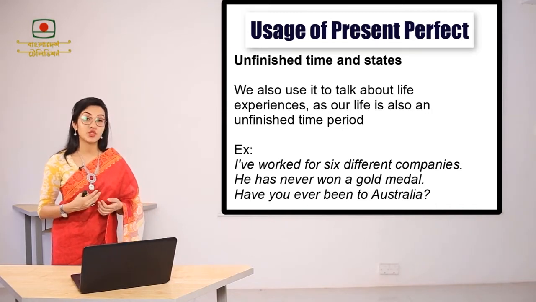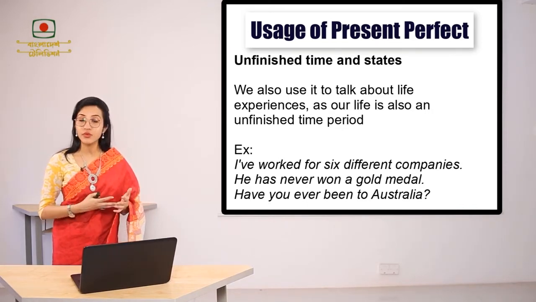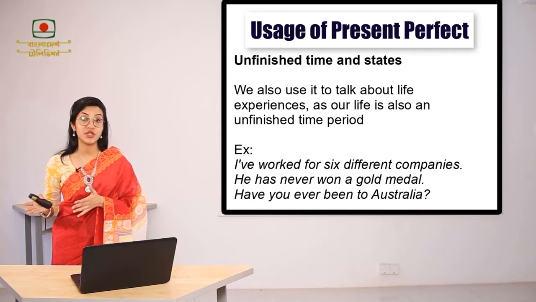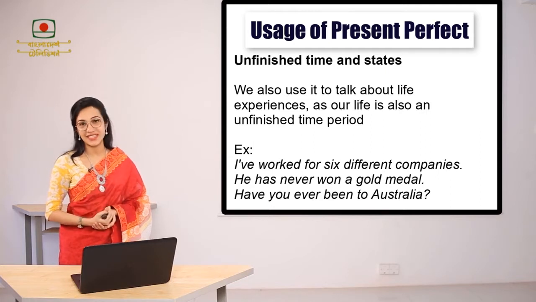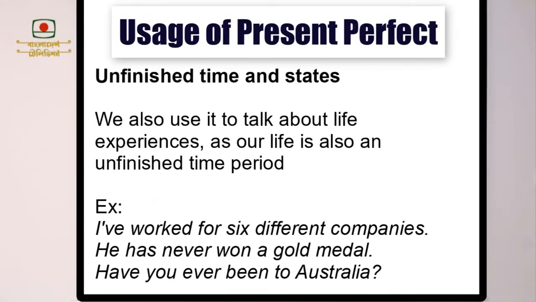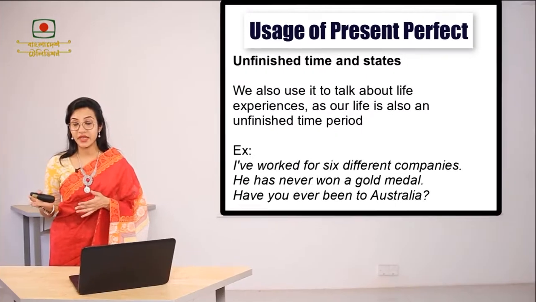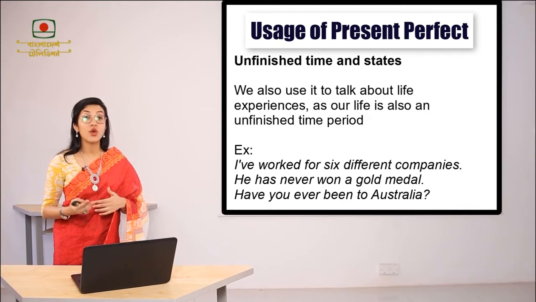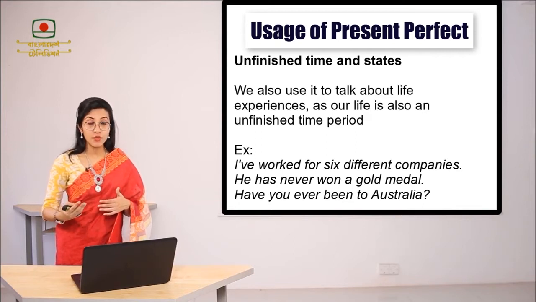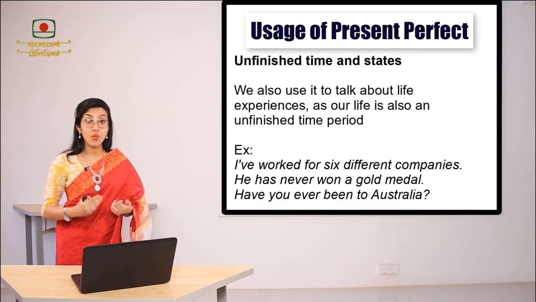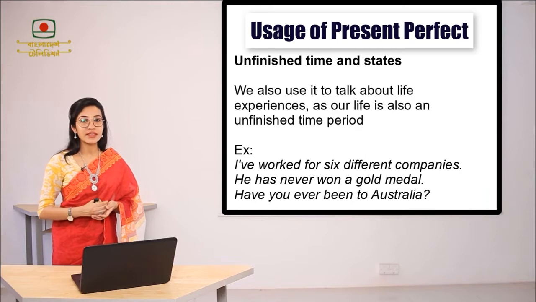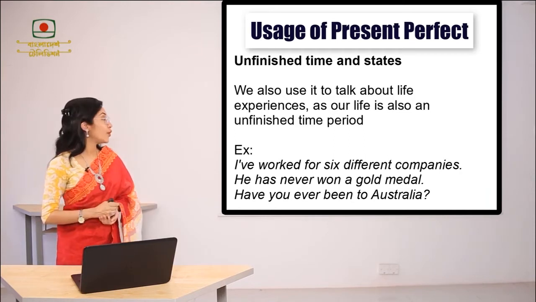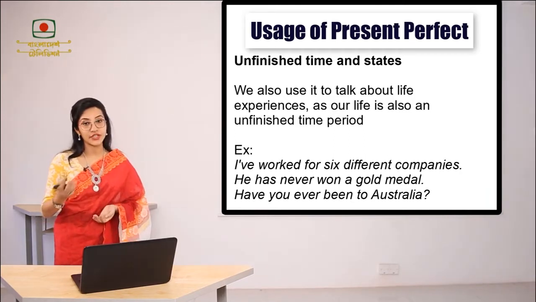So when we talk about one of my experiences of life, we know that my life has not been finished yet. For that reason, it is unfinished time and we can use present perfect tense here. For example, I have worked for 6 different companies. In this example, we can see that I will be able to, or I am able to, work in many countries even in the future. For that reason, since the time is unspecified, we have used I have worked.